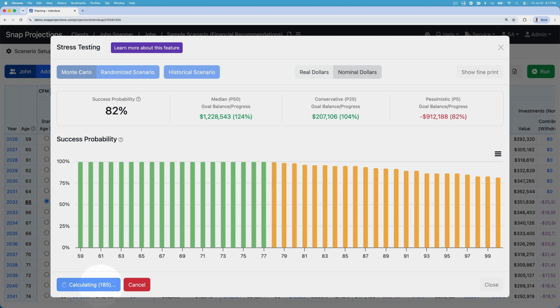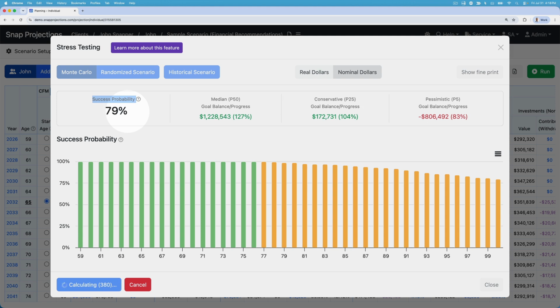And as it runs through the 1,000 calculations, we can see how many it's done here. It's giving us a summary of the results calculated so far. We have the most common metric that people are familiar with when they run Monte Carlo, that's the success probability. This is calculating how many plans are expected to have a surplus goal balance or a shortfall.